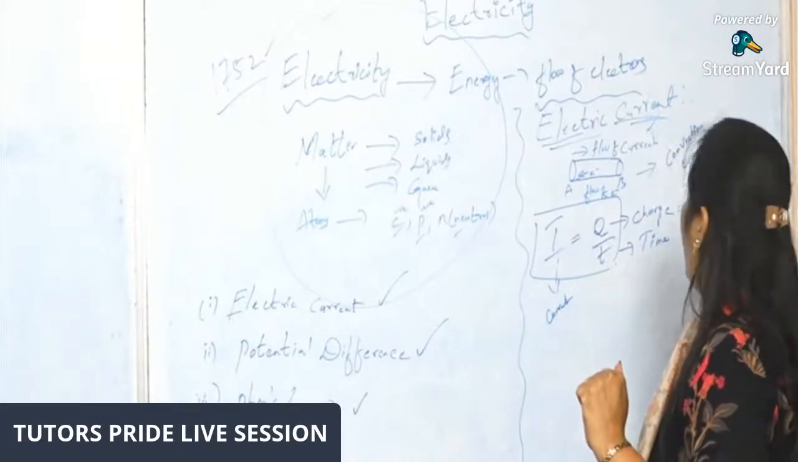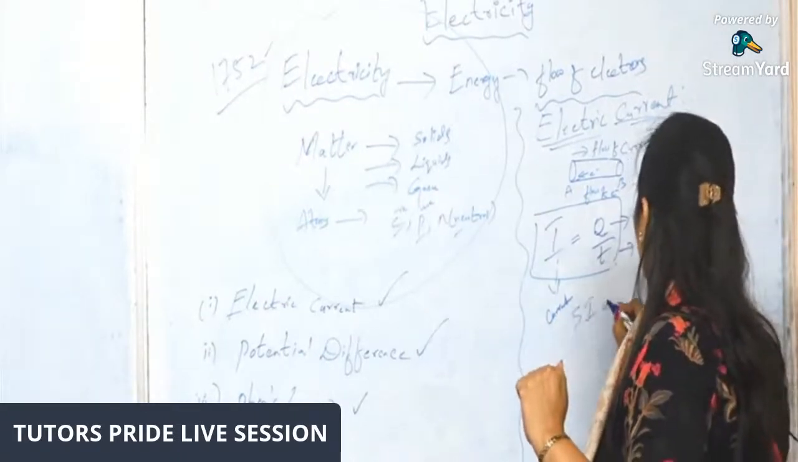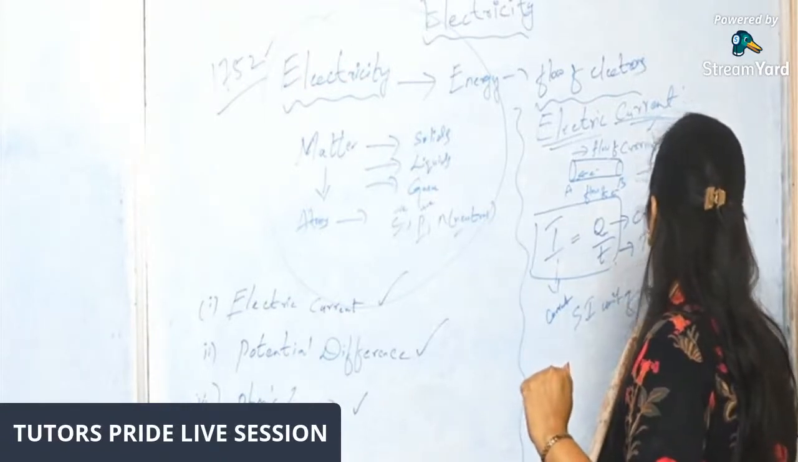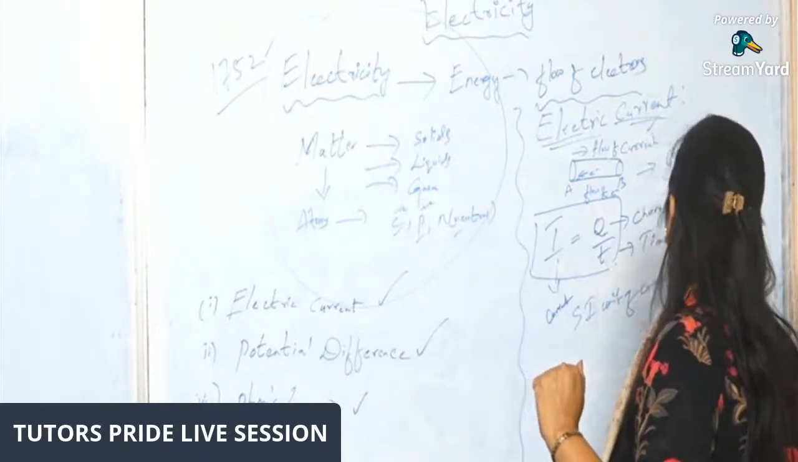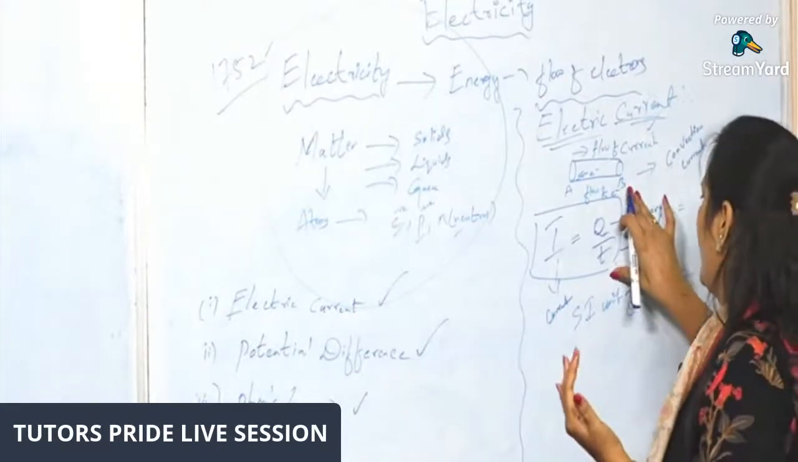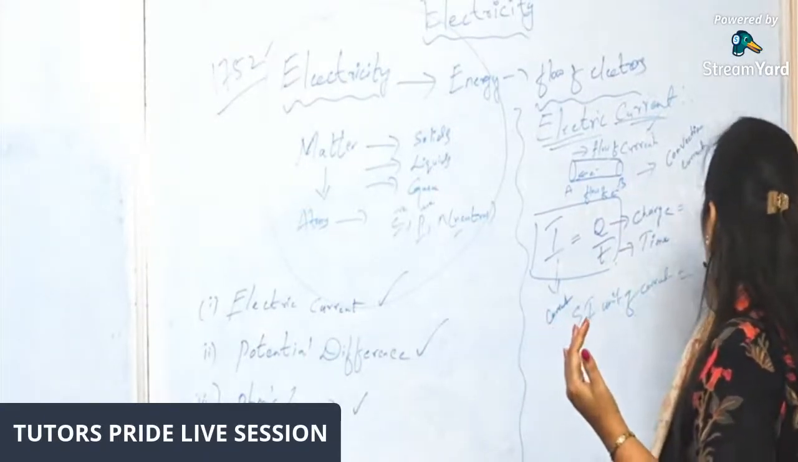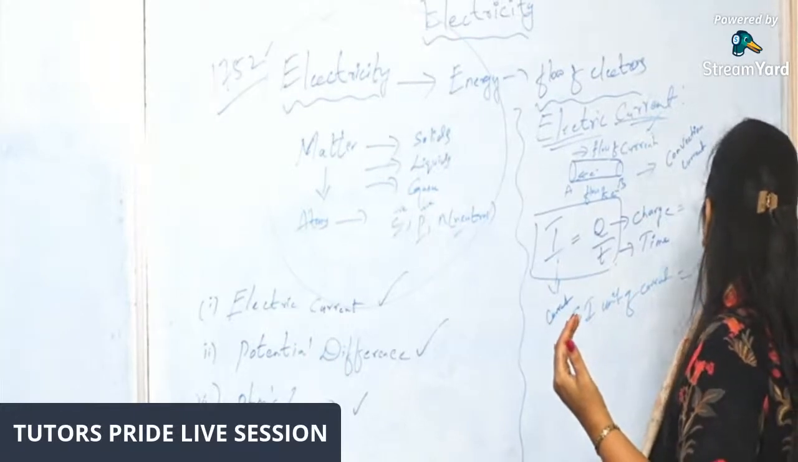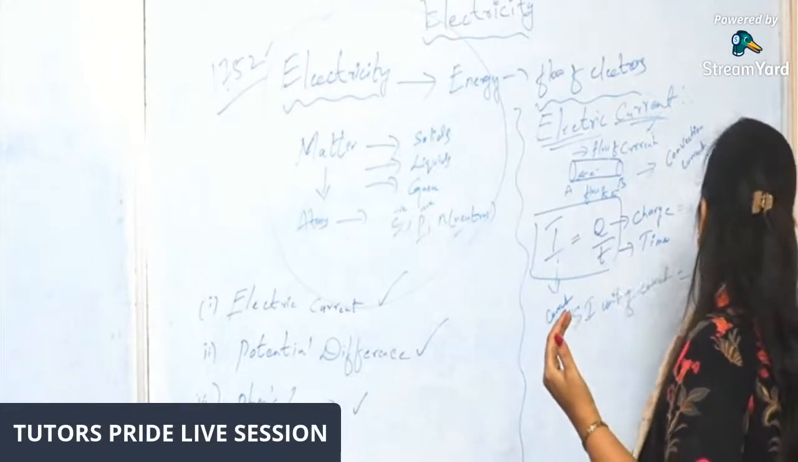Now we'll go for the SI unit of current. By seeing this formula, we can write what is the SI unit of current. Q is charge. The unit of charge is coulombs and the unit of time is seconds.